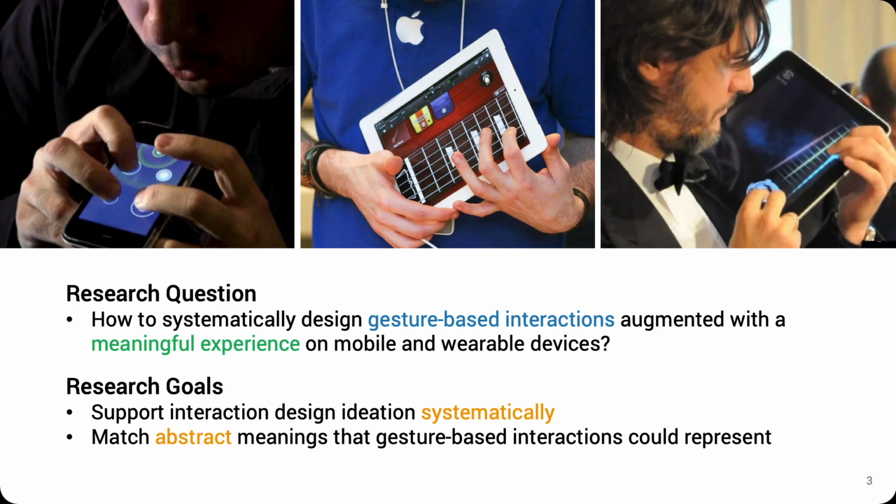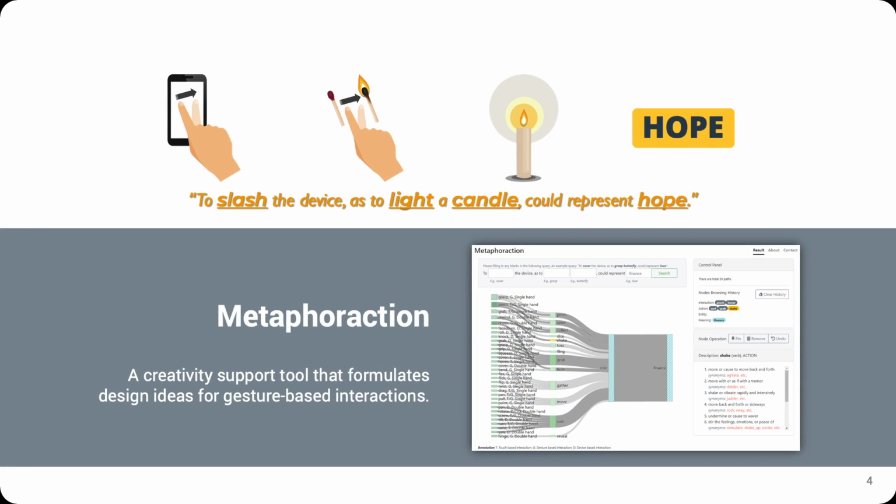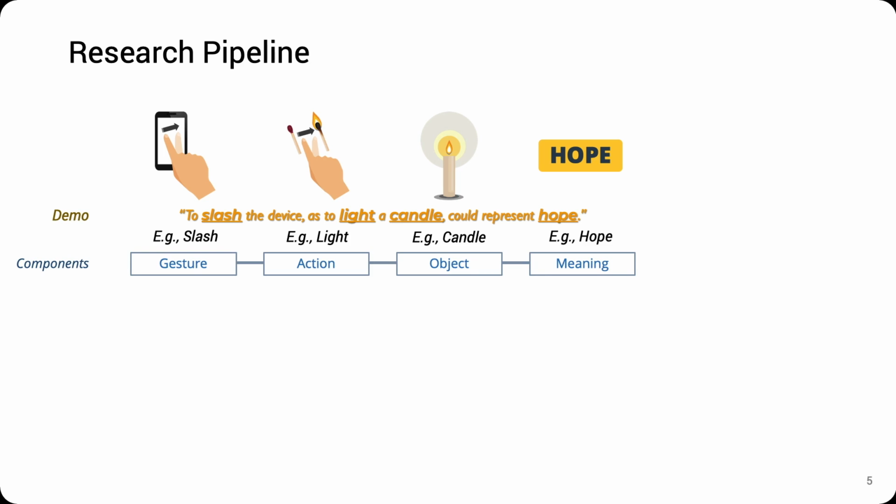still under investigation. This work aims to help designers systematically explore and formulate design ideas that express abstract meanings through gesture-based interactions. To achieve this goal, we propose Metaphoraction, a creative support tool that generates design idea candidates based on designers' input. We first decode an idea which connects an interactive gesture to an abstract meaning into 4 components, that is, gesture, action, object, and meaning.